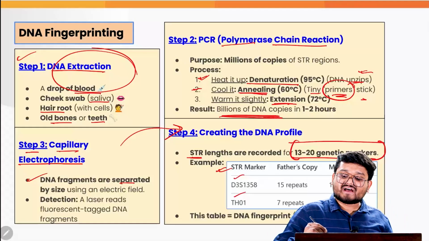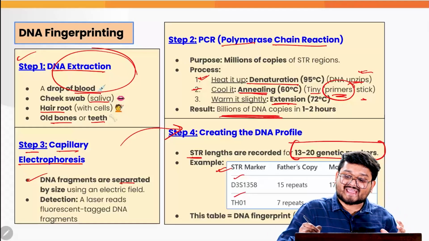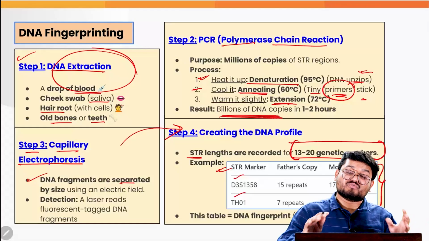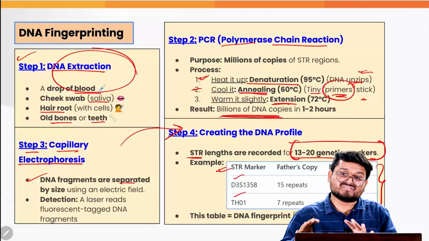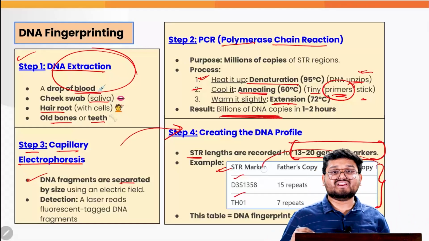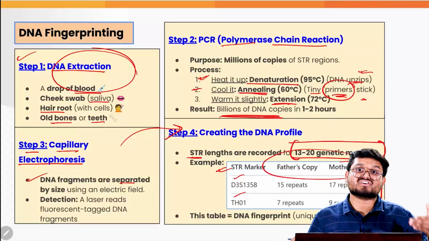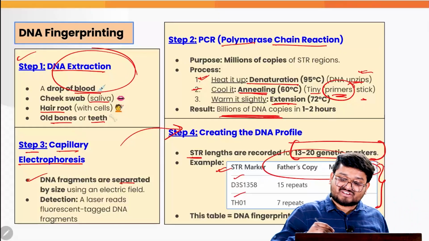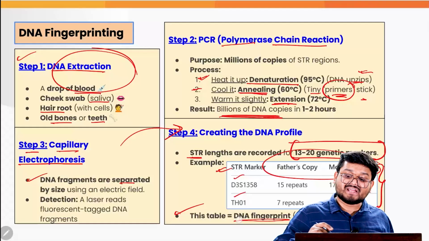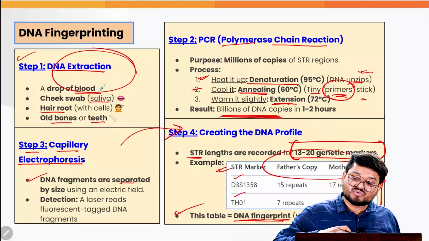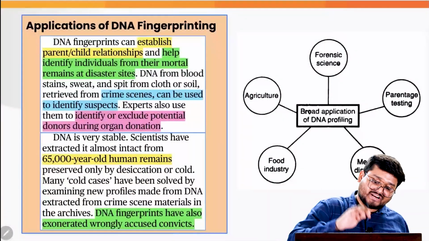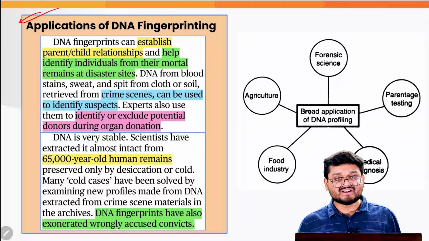So generally we have this kind of mechanism of DNA fingerprinting, where one of the main purposes is also to look at various paternal, maternal, and ancestral origins. So this table is looking at DNA fingerprinting, which we can understand is unique to each and every person. So that is what brings us to the applications of DNA fingerprinting.